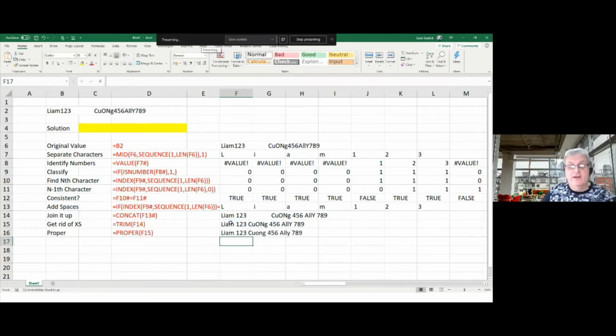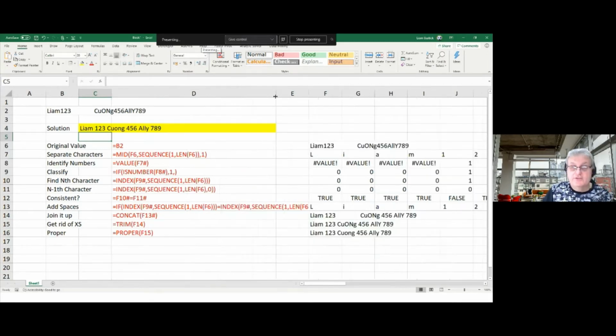And now you can see I've got that in here, and I can make my solution up here equals that. And that's how I've got this nice and tidy. Now, what I've tried to do here, and okay, this form is a bit longer than I realized, I didn't show it all, so it's a bit bigger.